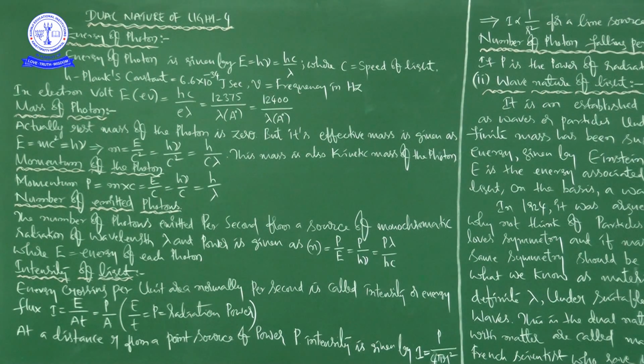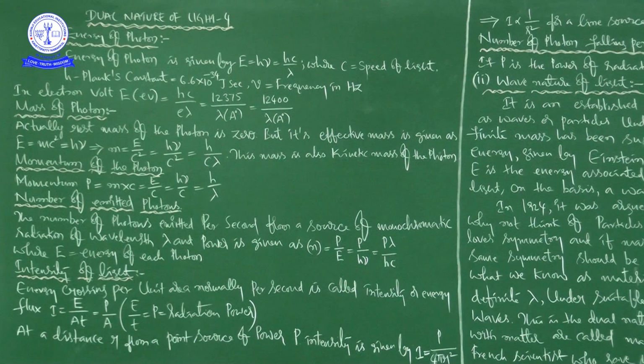Next, we start with this class: what is the energy of the photon? According to Einstein's quantum theory of light, light propagates in the form of bundles of energy. Each bundle is called a photon and possesses energy. So what is the energy of the photon? See this formula: the energy of a photon is given by E = hν = hc/λ.